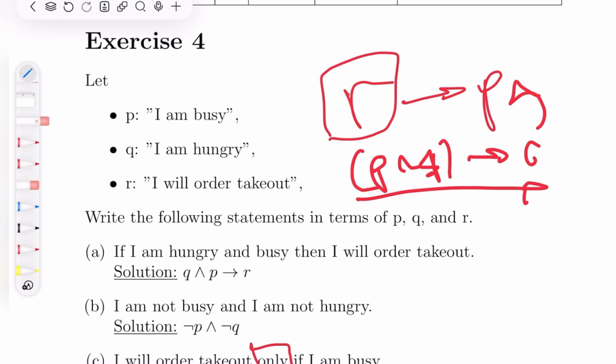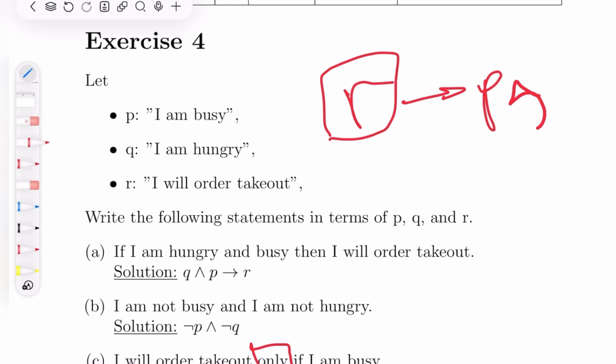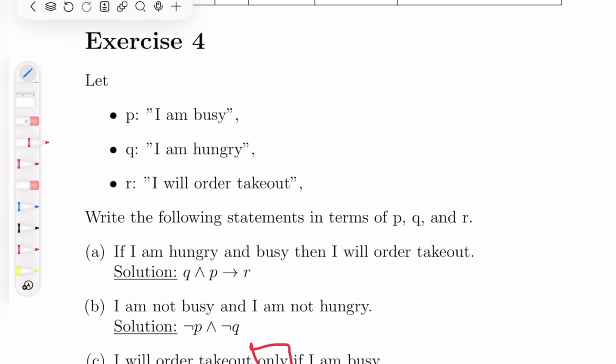But when I say that P implies R and R implies P, what I'm actually saying is the ordering takeout is pretty much equivalent to being busy. And there's nothing else. Being busy doesn't really need anything else to make me order takeout. Ordering takeout and being busy are just equivalent. I hope that made sense.